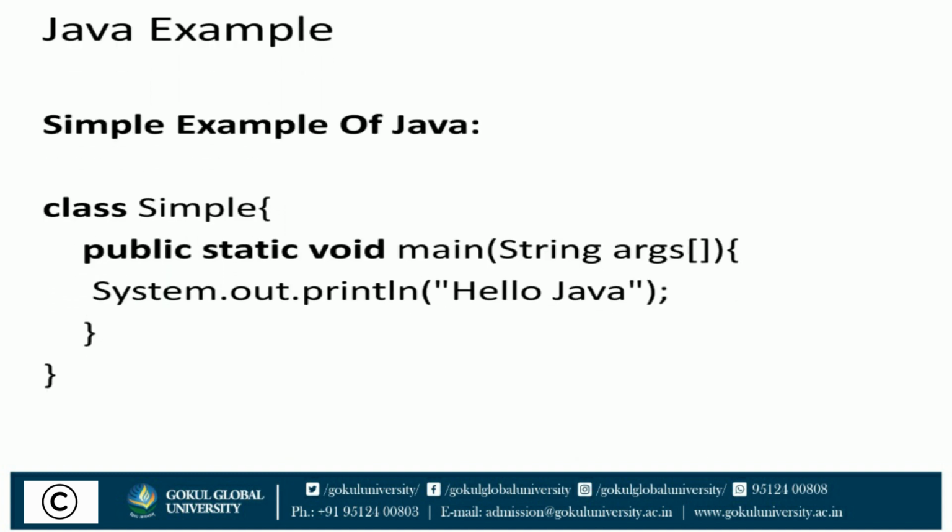Basic example of Java. Class, then class name is Simple, public static void main. Public is an access modifier. There are four different access modifiers: public, private, protected and default. Public means the user can use it anywhere in the program. From void main, the program will start. With the help of System.out.println("Hello Java"), the output will print as Hello Java.